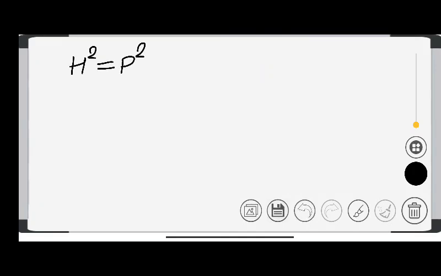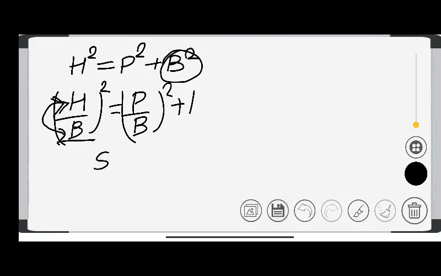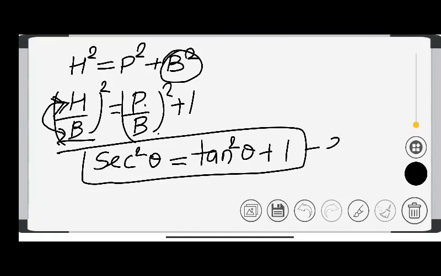Hypotenuse square is equal to perpendicular square plus base square. If I divide all of this by base square, what do I get? I get hypotenuse upon base square is equal to perpendicular upon base square plus 1. Hypotenuse square upon base square, what is this? H upon b is sec square theta. Sec square theta is equal to perpendicular upon base, what is this? Tan square theta plus 1. And this one is the third identity.